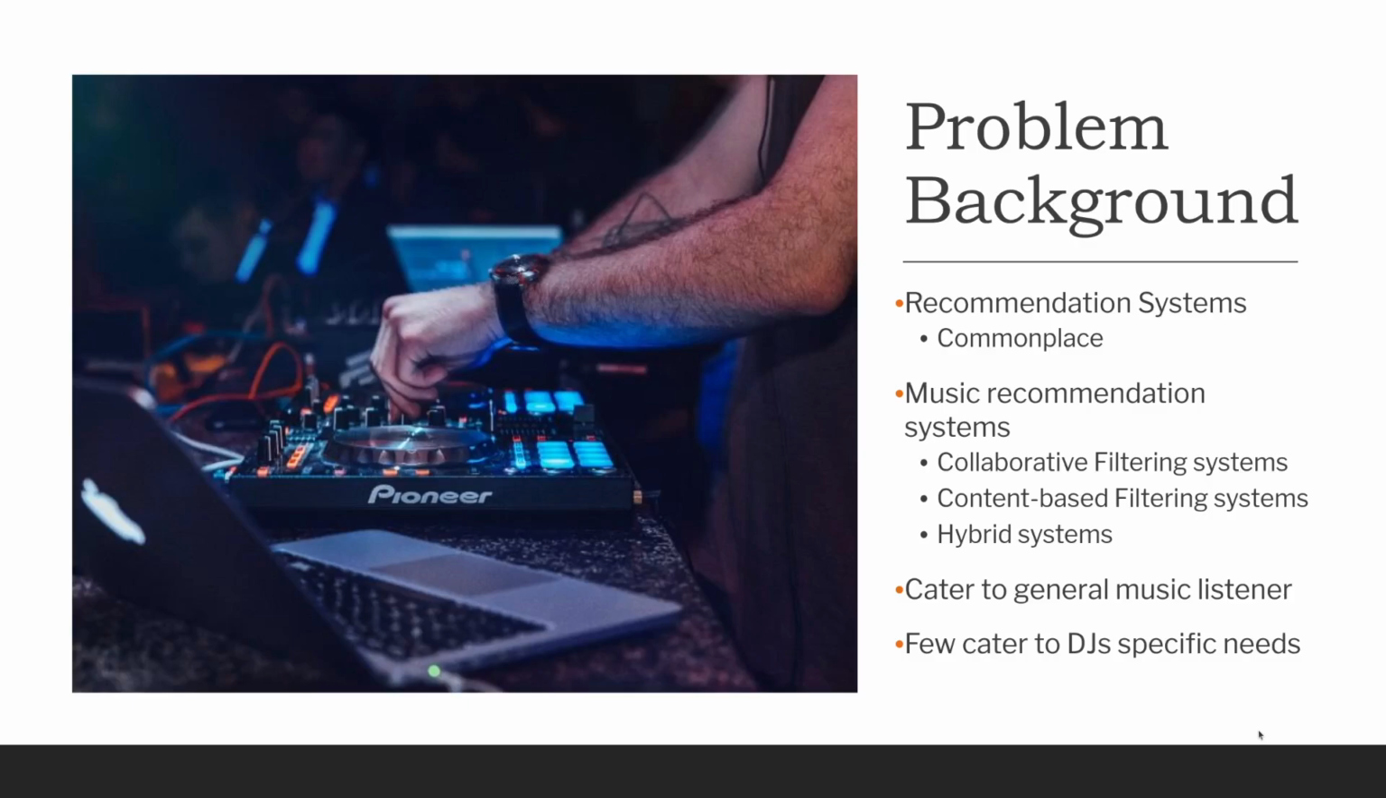Content-based filtering systems make recommendations based on the similarity of songs in terms of audio content. For instance, if user A likes song A and song A is similar to song B in terms of audio content, it is likely that user A will like song B. Then there are also hybrid systems which leverage both user similarity data as well as audio content similarity data. These recommendation systems on music streaming platforms cater to the general music listener. However, few of them cater to the specific needs of DJs, which includes knowledge about the keys of the songs and beats per minute and other things like that.